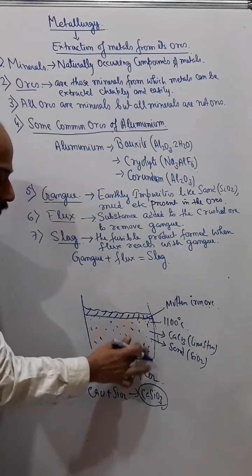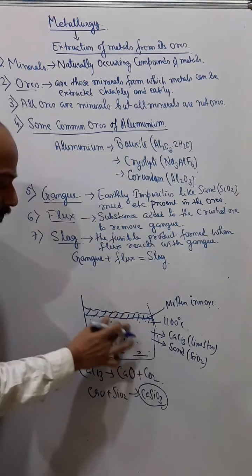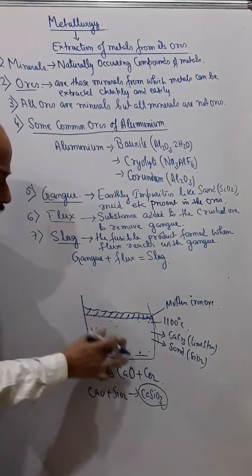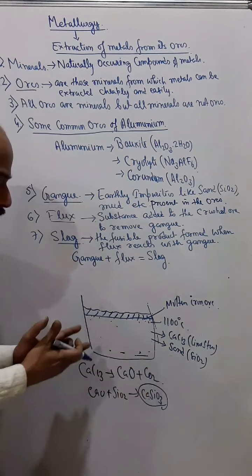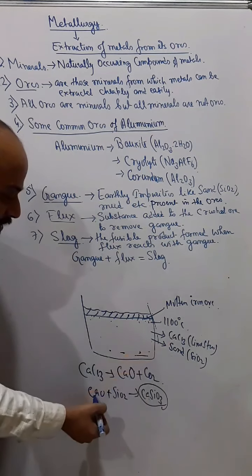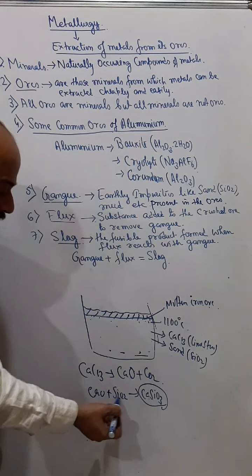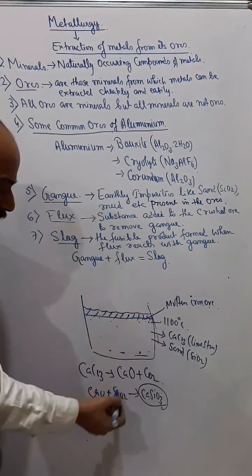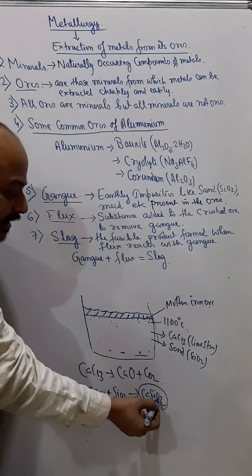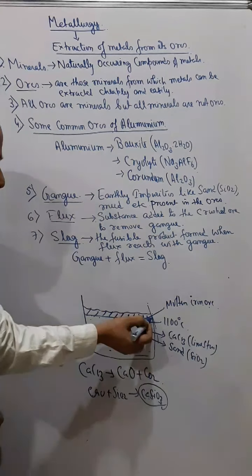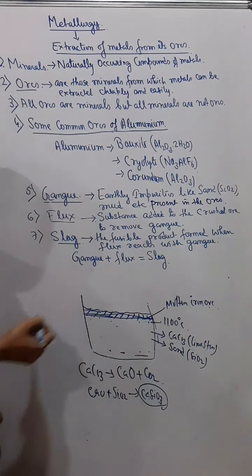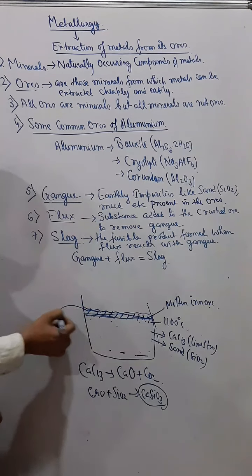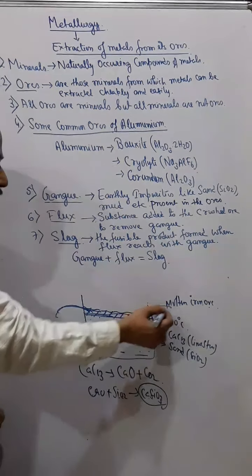So now all the impurities get fused up. The sand reacts with this calcium oxide and forms calcium silicate, and that calcium silicate floats, and now we can easily remove this.